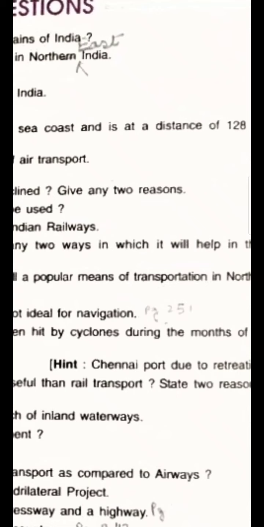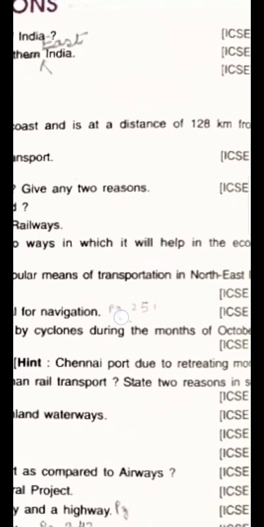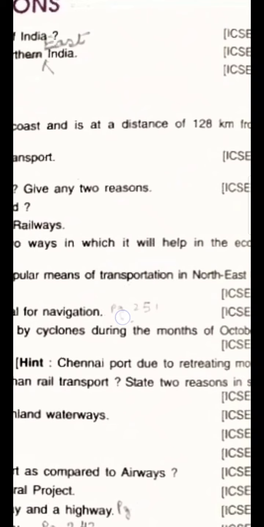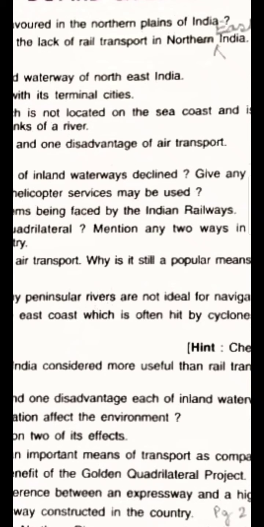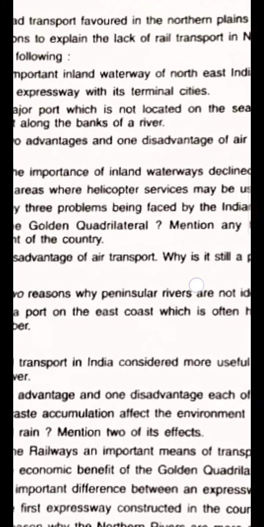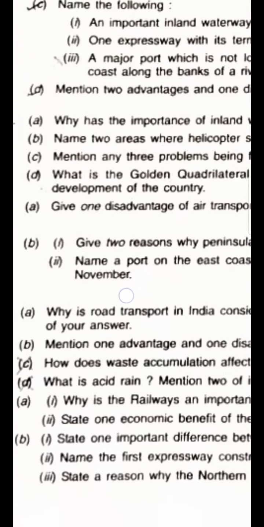But still it is a popular means of transport in Northeast India. Northeast India is a hilly region with a rugged topography where roads and railway lines cannot be made. So here air transport is still a popular means of transportation. I hope you are getting the answers right, children.